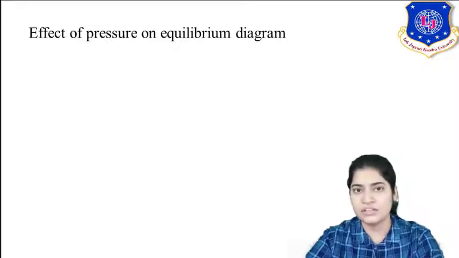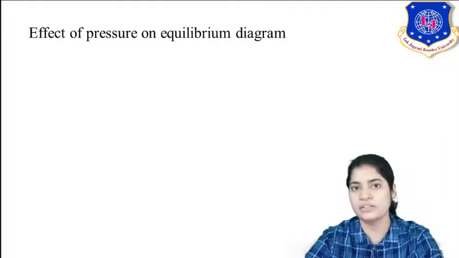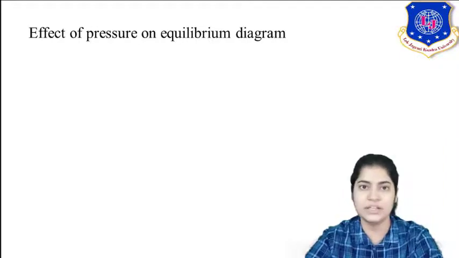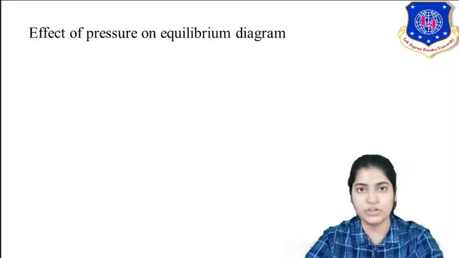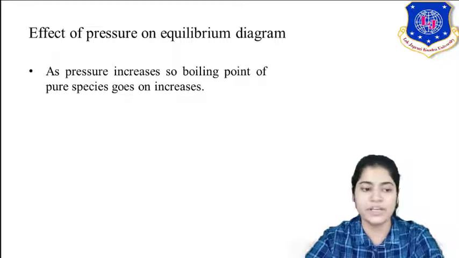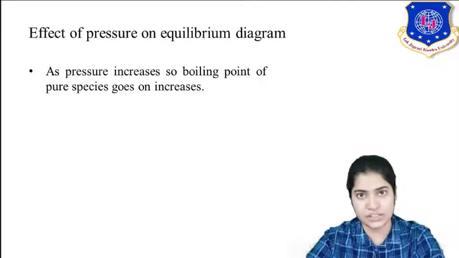Thus your vapor pressure is reducing. The reduction of vapor pressure means your boiling point is increasing. Now it will take more energy for the vapors to escape the liquid surface. Hence with increasing pressure, you are increasing your boiling point. So, as pressure increases, the boiling point of a pure species goes on increasing.